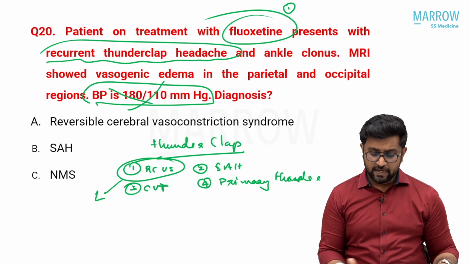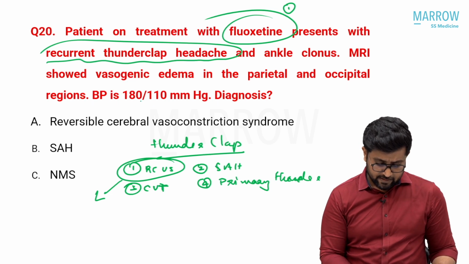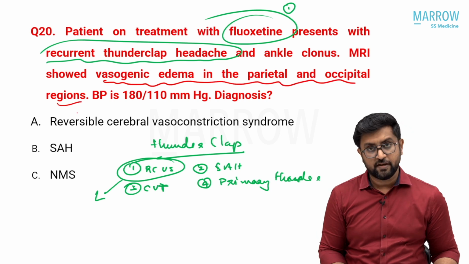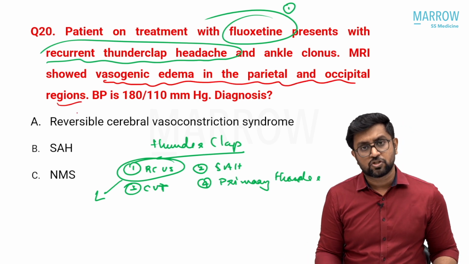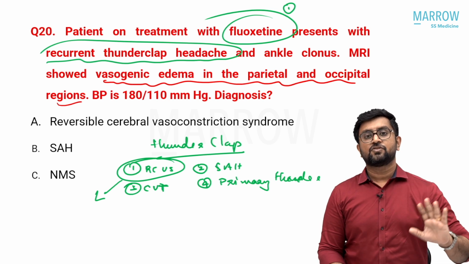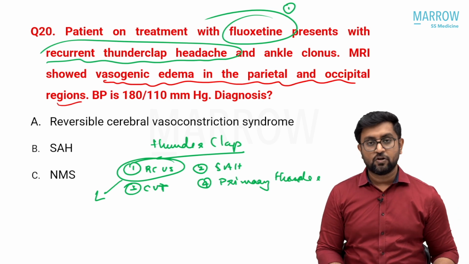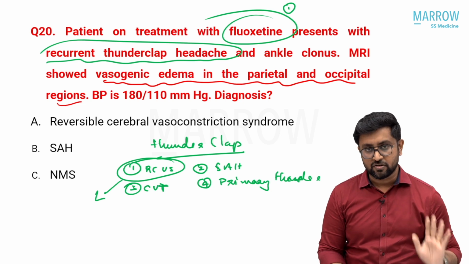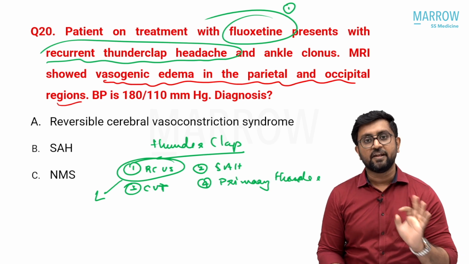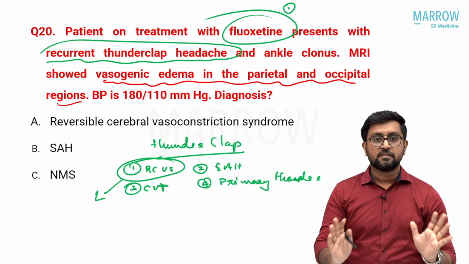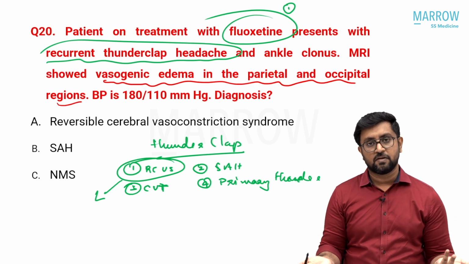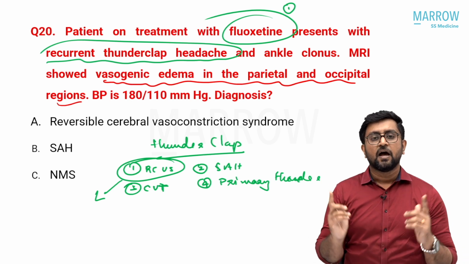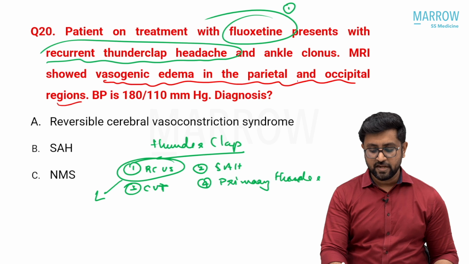So the next part of the question, they are telling that the patient had a vasogenic edema in the parietal and occipital region. What is that? Vasogenic edema in the parieto-occipital region. Vasogenic edema means it is not a cytotoxic edema. Cytotoxic edema is seen in MRI as diffusion restriction. Vasogenic edema, there is no diffusion restriction, but it is seen in FLAIR and T2. So vasogenic edema means this is classical PRES they are telling. Posterior reversible encephalopathy syndrome, classical image. You don't have a diffusion restriction, you will see FLAIR hyperintensity in the parieto-occipital area. This is something which they are telling is a PRES.